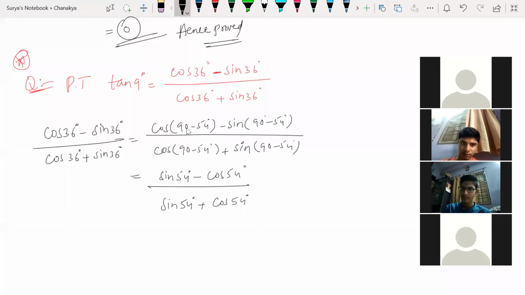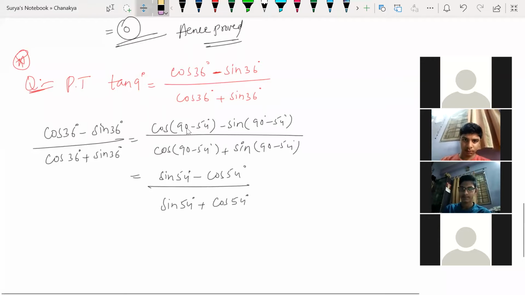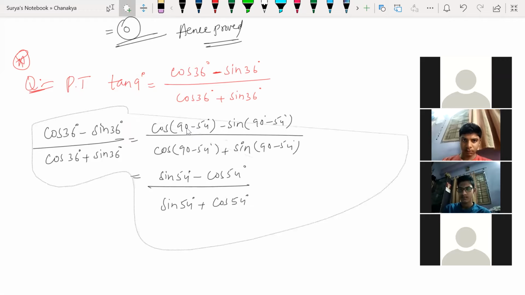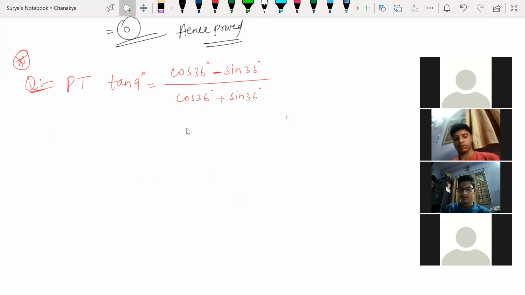So if you are not getting any idea, we can do like this also. I took RHS, right? Let us take LHS and prove. So can I take LHS here? Taking LHS, which is tan 9 degrees.